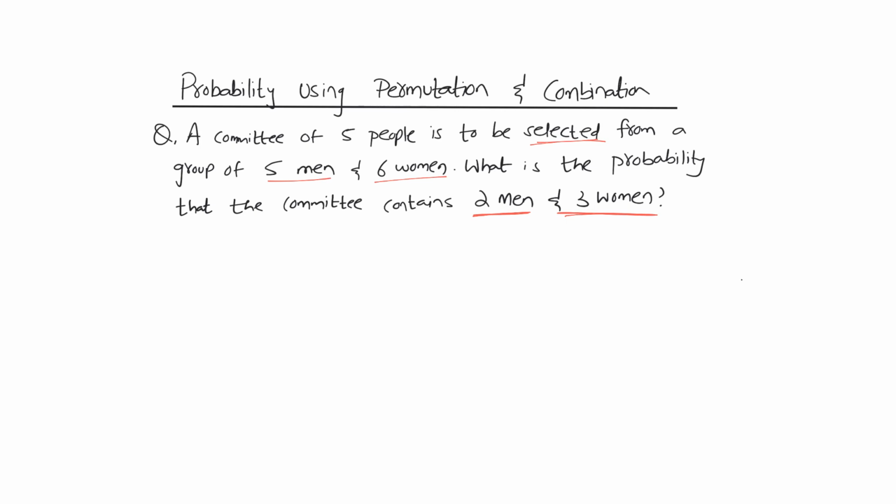First of all, let's find the number of ways of selecting 2 men and 3 women. 5C2 are the ways in which men can be selected, and you can choose 3 women from 6. 5C2 times 6C3, there are 200 ways.